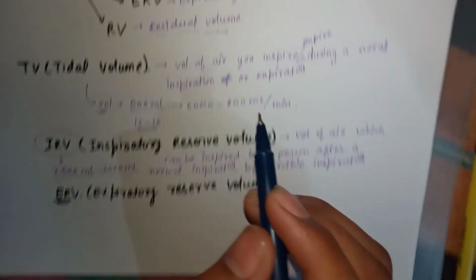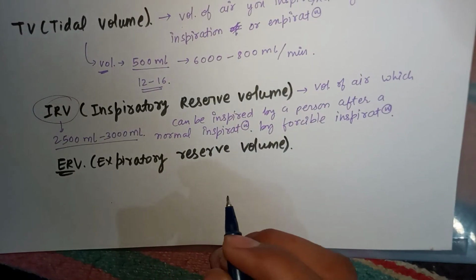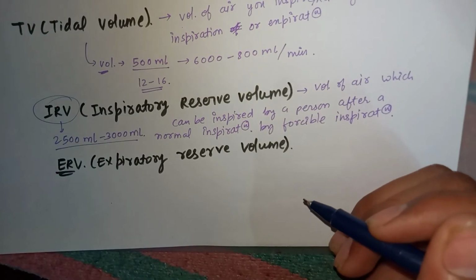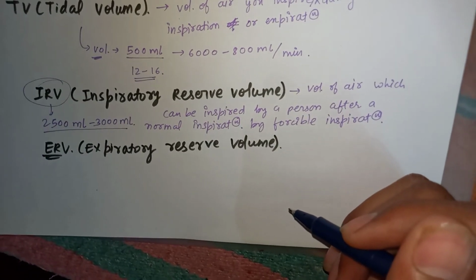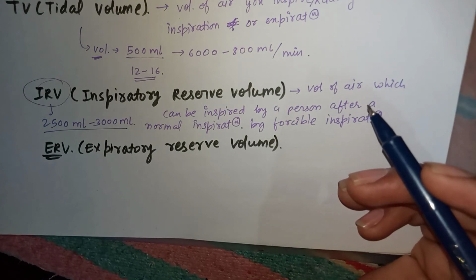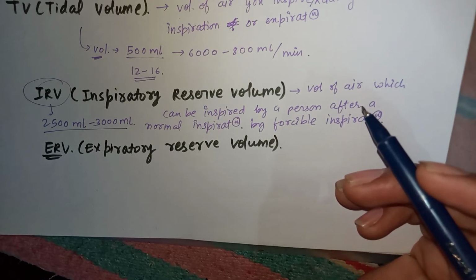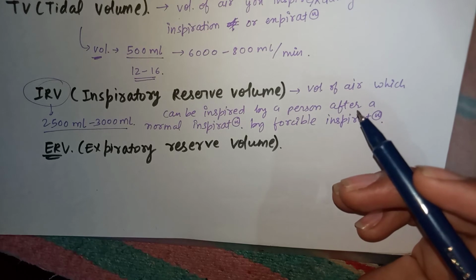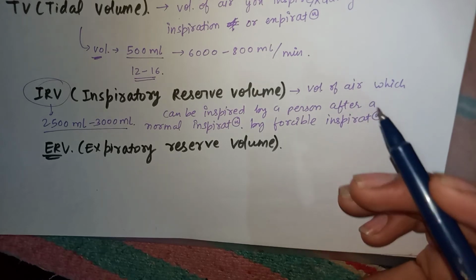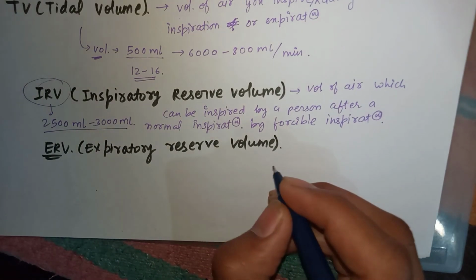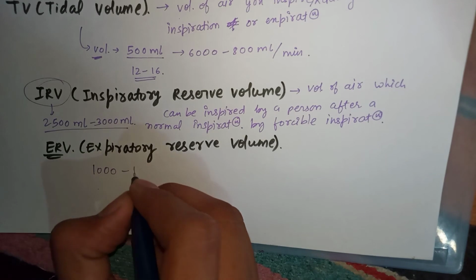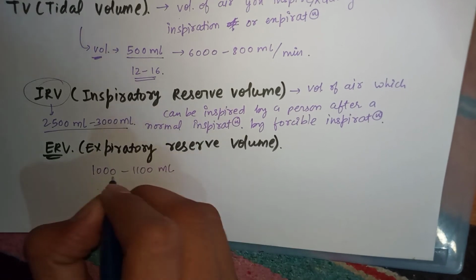So except for this, we have ERV in the functional capacity, as we call it. What is ERV? You have expelled the TV, like you expired normally, and then you are trying, with a forcible expiration, to exhale more air from your lungs, and this is known as expiratory reserve volume, and it accounts for 1000 to 1100 ml of air.